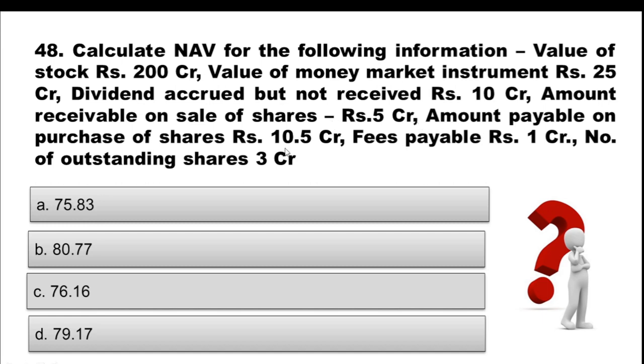Amount payable on purchase of shares is rupees 10.5 crore, fees payable is rupees 1 crore, and number of outstanding shares is 3 crore. So you have to calculate the net asset value or NAV if this information is provided to you. Option A is 75.83, option B is 80.77, option C is 76.16, option D is 79.17. Now take your time and try to calculate this and get back with the answer.